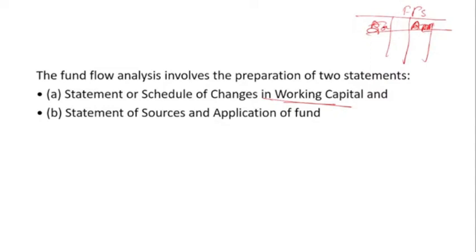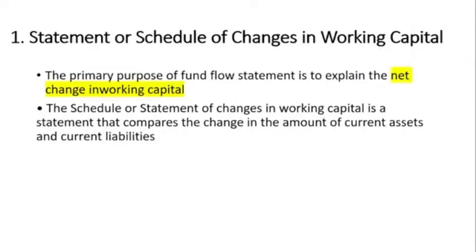Clear? The next one is the statement of source and application. So first the company prepares the statement of working capital. The second thing, after that, the company prepares the fund flow statement, that means the statement of source and the statement of application of fund.